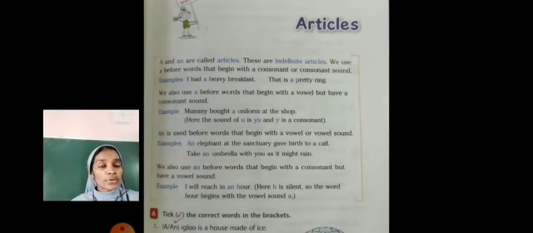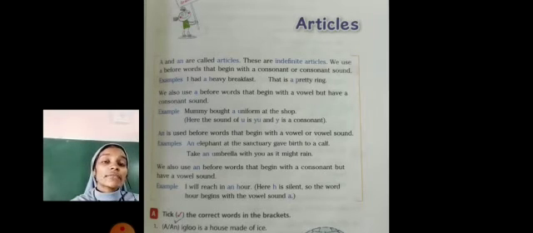So where do we use articles? We use articles before a noun, संज्ञा के पहले यूज करते हैं. Dear students, a and an are the indefinite articles.